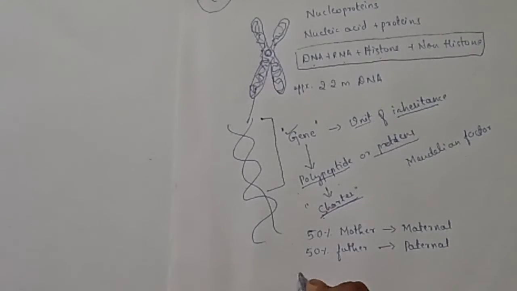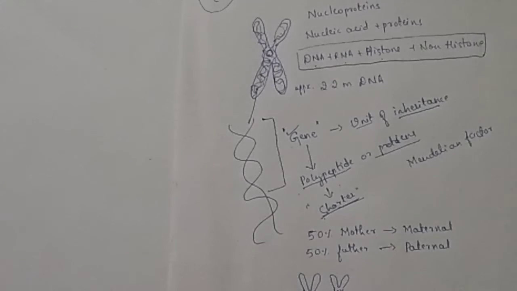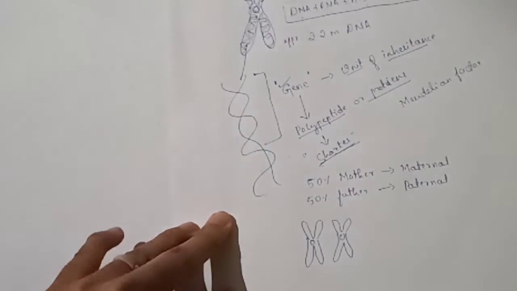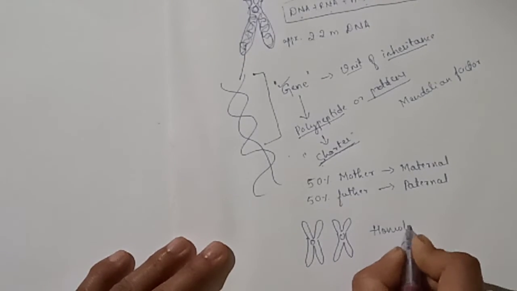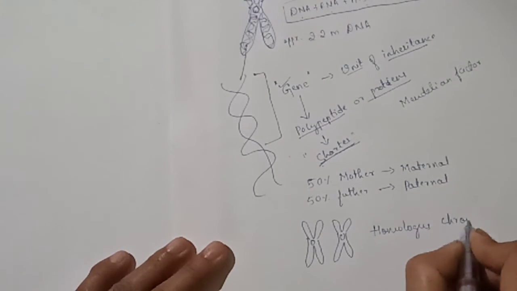Suppose maternal and paternal chromosomes are similar in appearance. They look alike or identical, similar in appearance, size, even position of centromere. Then they are called homologous chromosomes.